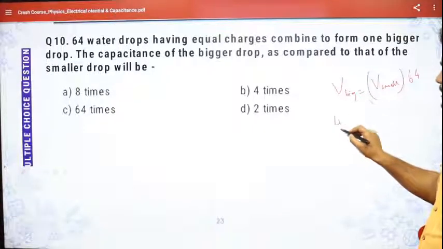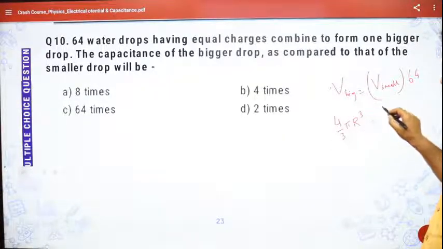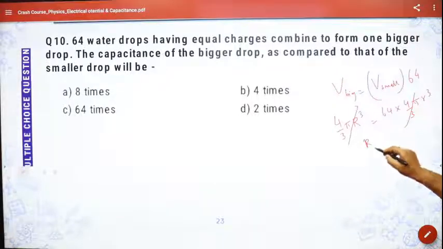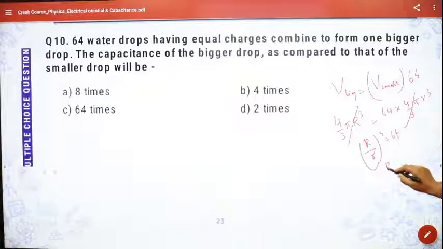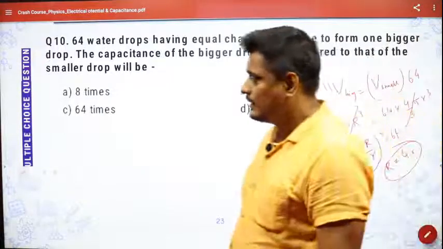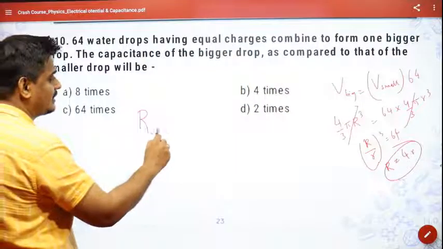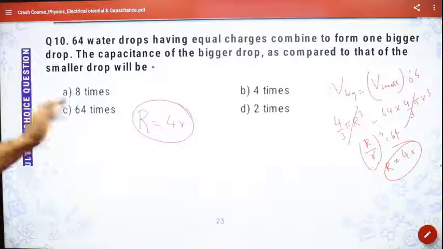So for the big drop, it is 4 by 3 pi R cube, and it will be 64 into 4 by 3 pi r cube. This will get cancelled, and you will have R by r, the whole cube, is equal to 64. So R will become equal to 4r. So understand that the capital R is 4 times the smaller r. That is the relationship.